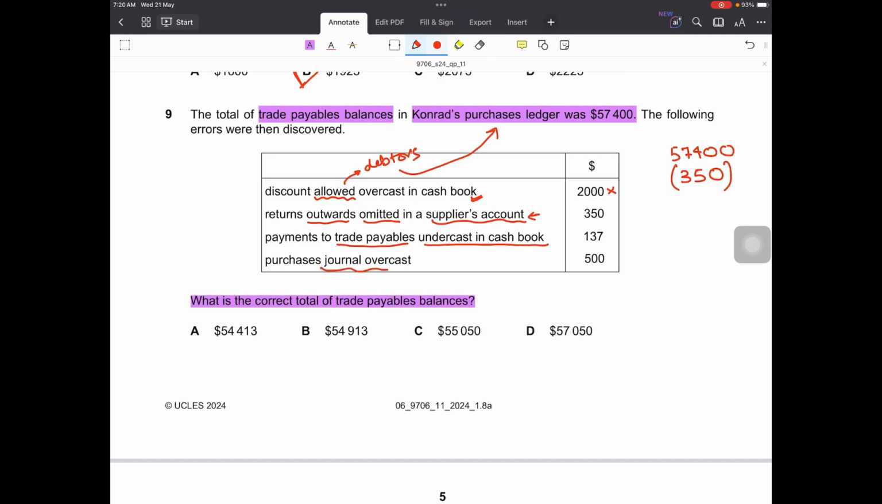Similarly, the purchases journal has been overcast. While totaling the purchases journal, we totaled it incorrectly, and the wrong total was transferred to the purchases account, right? Does that also mean that the wrong total was transferred to the purchases ledger accounts as well? No. In the purchases ledger, we transfer individual transactions, so the totaling error wouldn't affect the purchases ledger. So only one adjustment was required to correct the purchases ledger balances, and that would result in a corrected balance of 57,050. Option D.